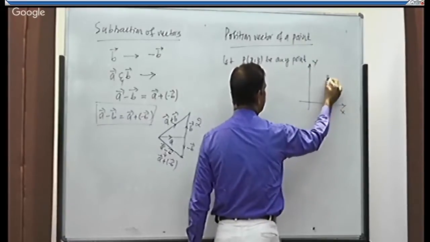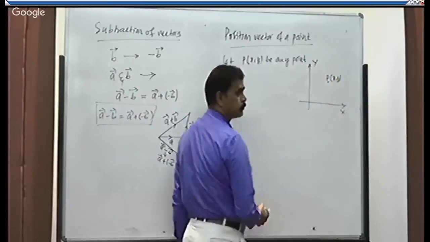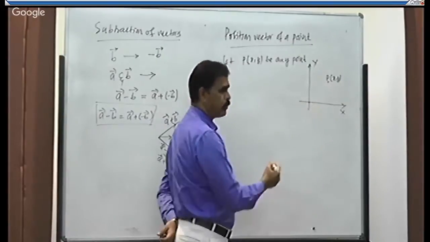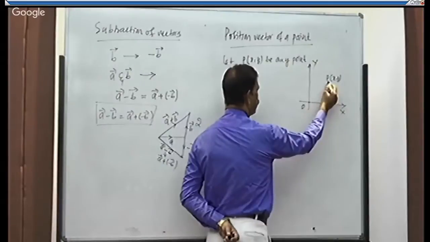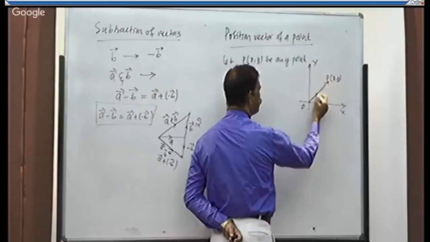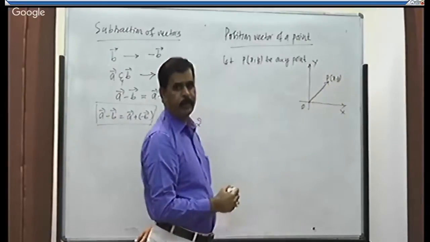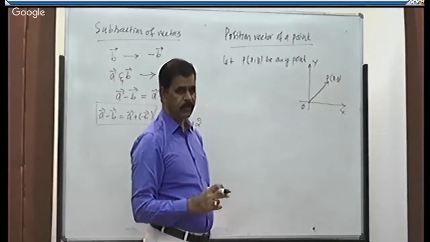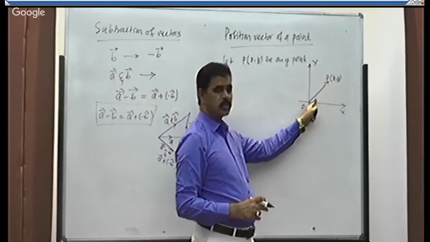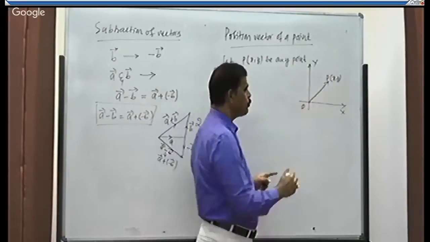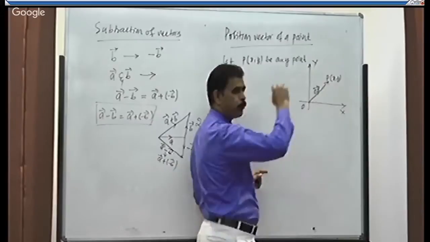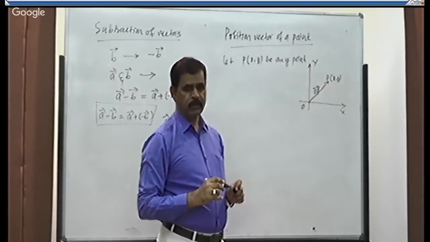The point is P, whose coordinates are x, y. If this point is joined to the origin O, this line OP always gives you the position vector of the point P. P is any point taken in the XY plane. Just that point is joined straight to the origin. That gives you OP, which will be the position vector of the point P.